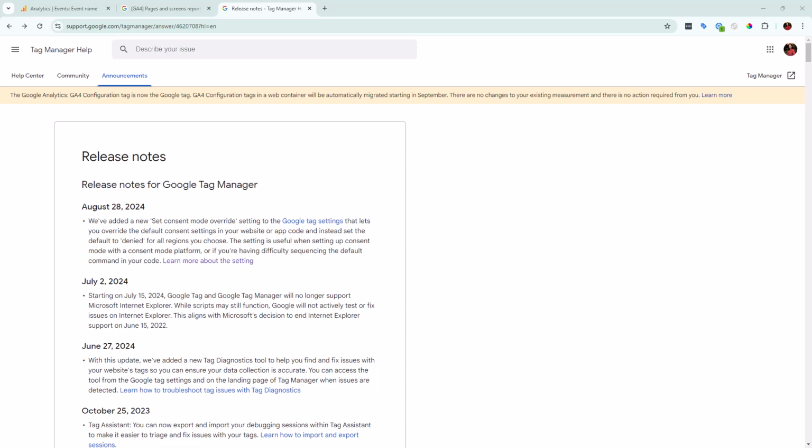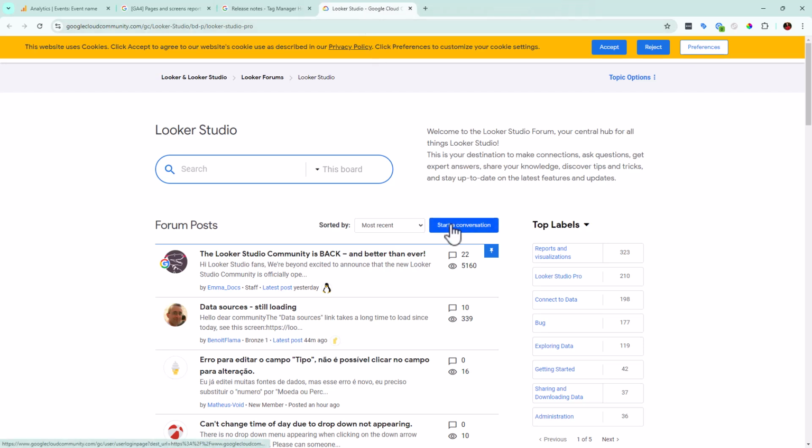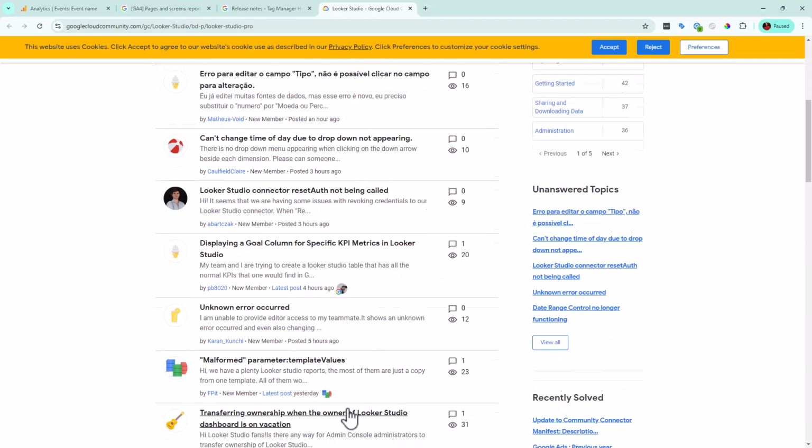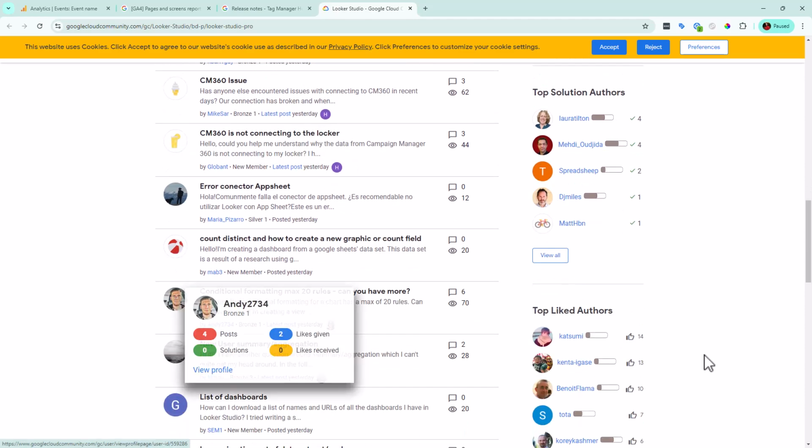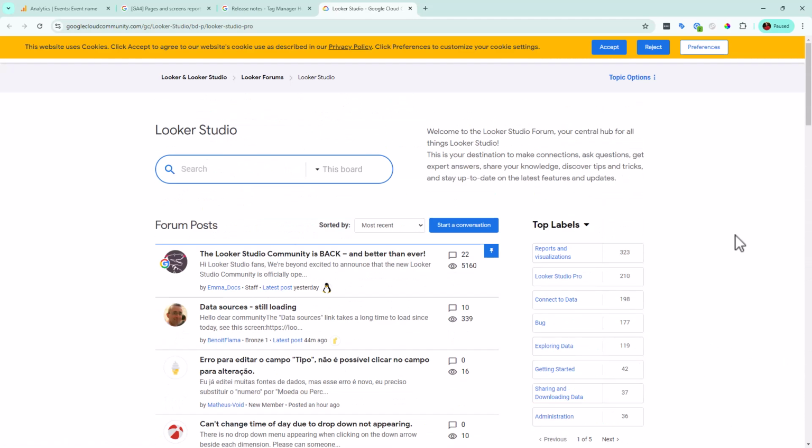All right, now we get to go into Looker Studio. So Looker Studio normally has lots of updates in the fall, and they are just now starting to kick that up. So we're going to go through a few of their updates. One, the big one, and I think this is where a lot of their time went over the summertime, is that they now have their Looker Studio community. So if you are looking to get into Looker Studio and learn more about the different types of things, here's a great free community where you can see what other people are doing and get those different insights. It's always great to learn from each other.